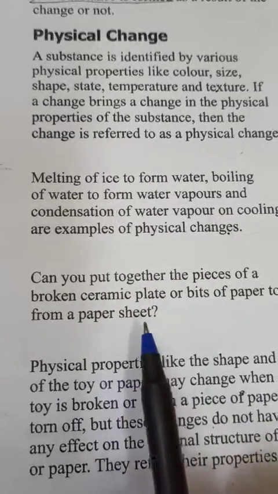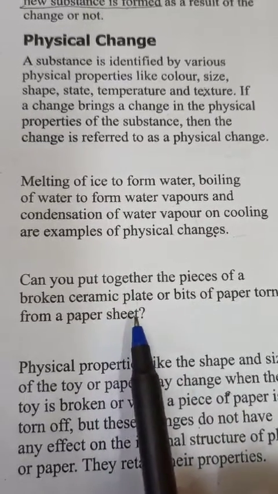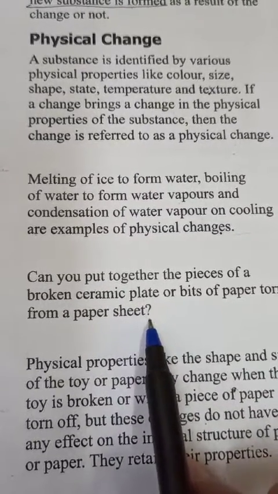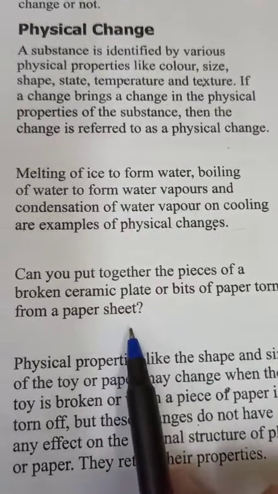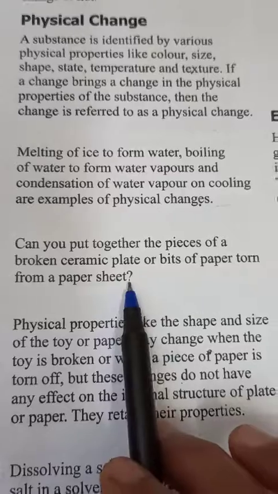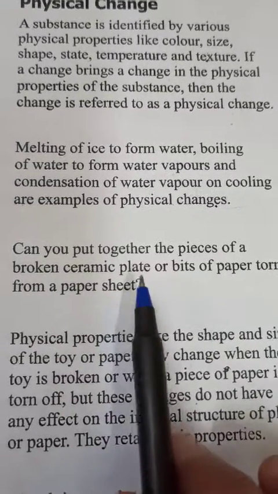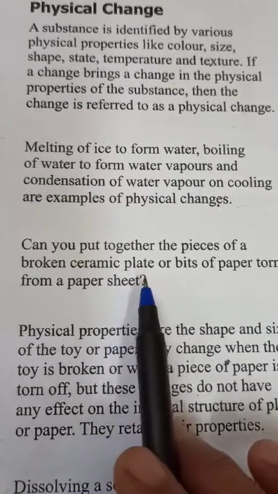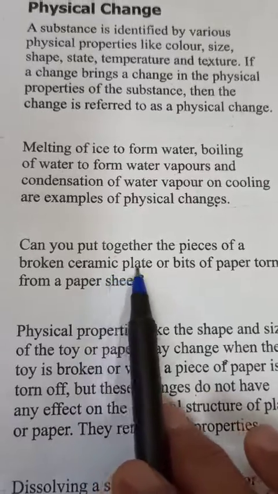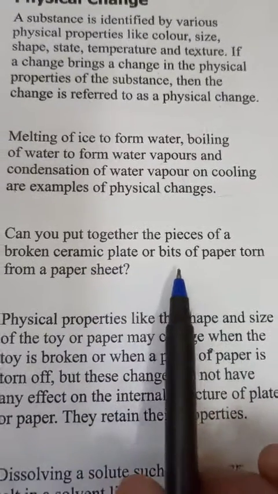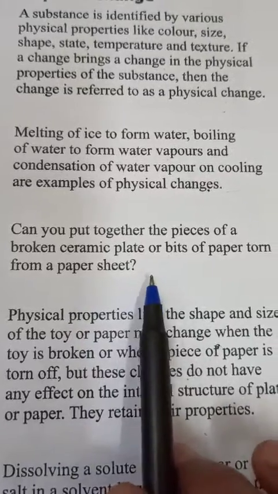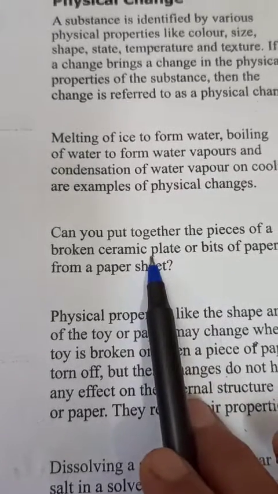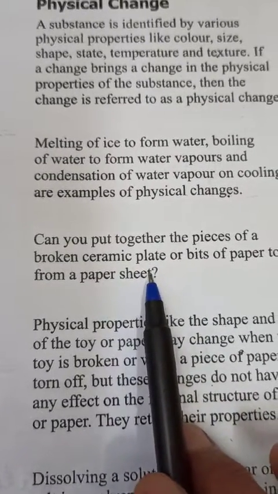So here we can say no. We can join them by some adhesive or some kind of glue. We can join them, but you can't create its original one. We can't create the ceramic plate which was the original plate, and we can't make a paper sheet just like the previous one. So it is a kind of physical change, but it is an irreversible change.